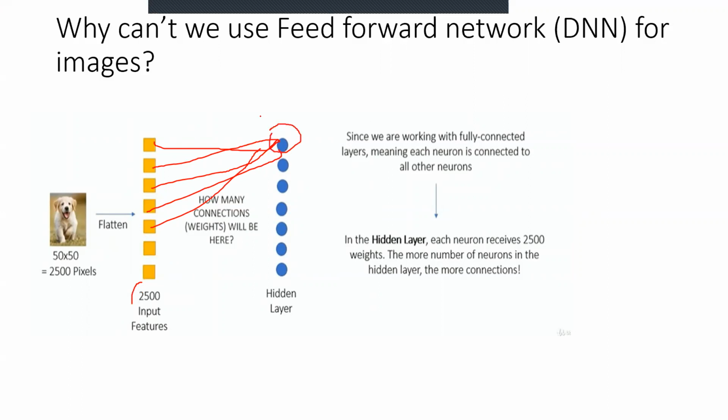And in this hidden layer, if we have 100 neurons, you can imagine 2500 features times 100 neurons, so that is 250k connections for a single hidden layer. And if we have a deep neural network with multiple layers, there would be too many layers and too many connections, correct?